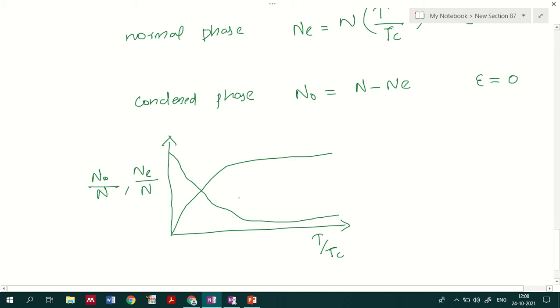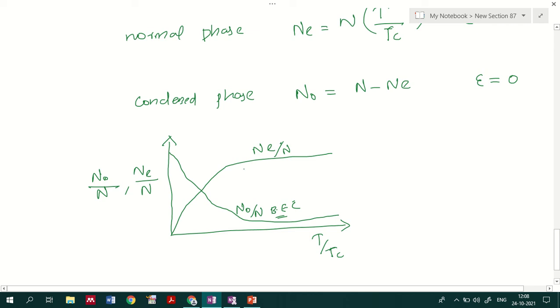This is n0 by N, and this is for Ne divided by N. This mostly occurs for the Bose-Einstein condensation case. With respect to T by Tc, it will be monotonically increasing, and at some level it will get saturated as well.